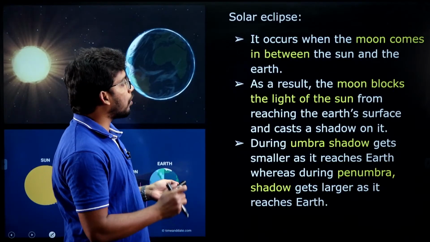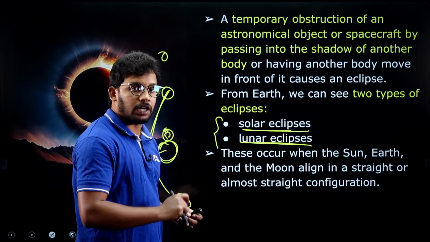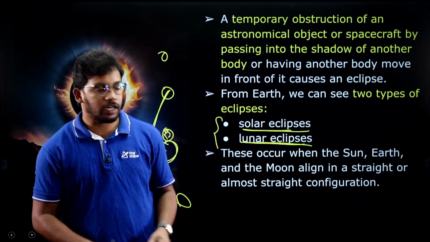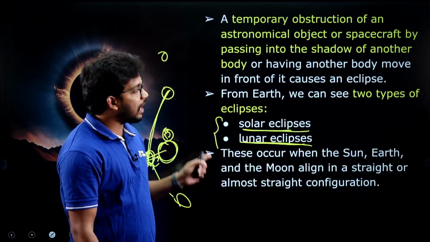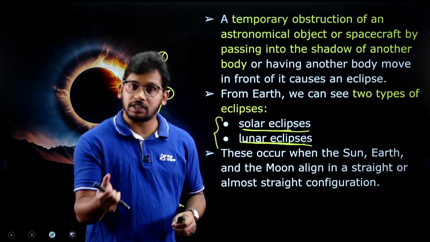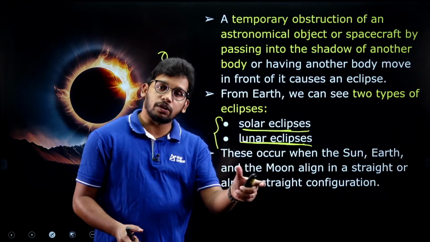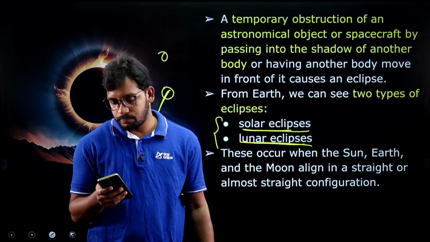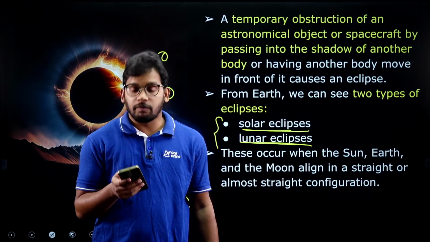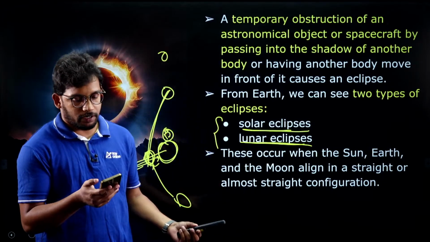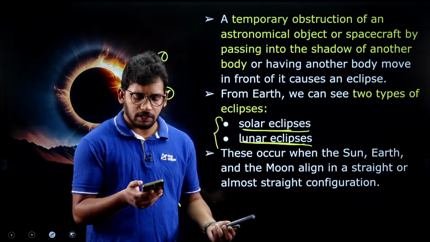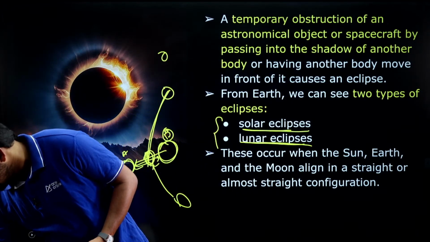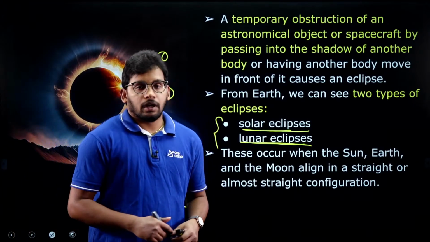Is this clear, what is actually the eclipse and how earth is facing two types of eclipse? If you are clear with this, then I will go on to explain what actually is a solar eclipse and what actually is a lunar eclipse. Is this clear? Someone please respond so that I can move ahead. Without understanding very basic things, it is very difficult to understand, right? I hope this is clear.